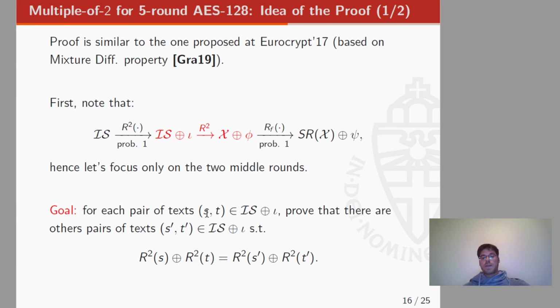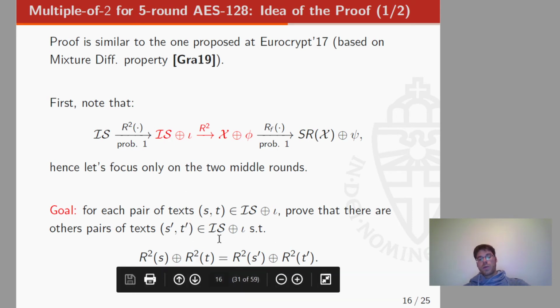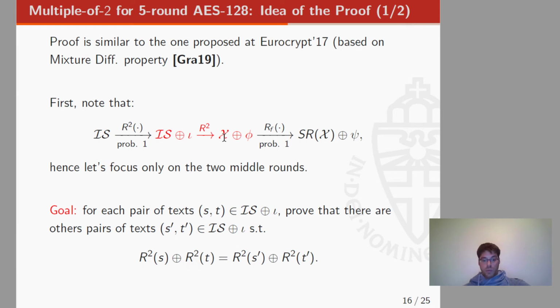For each pair of texts S and T in this coset, we want to prove that there is another pair of texts S prime and T prime, again in this coset, such that this equivalence is satisfied. If this equivalence is satisfied, then the property follows immediately, because if this difference, for example, belongs to this space, and this equality is satisfied, then also this difference belongs to this subspace. And so at the end, we have the multiple-of-2 property.